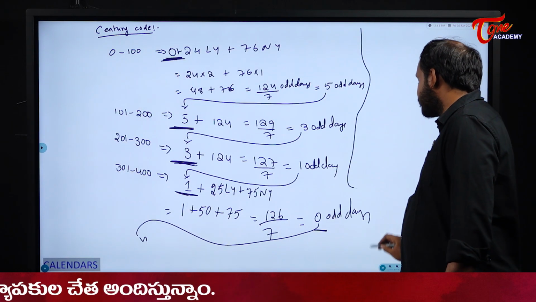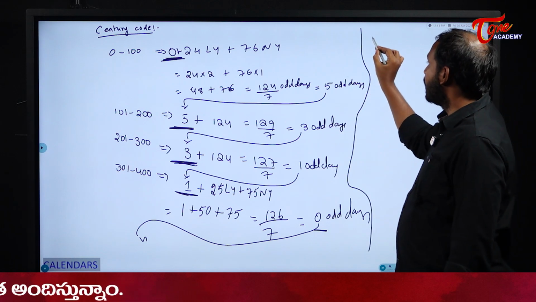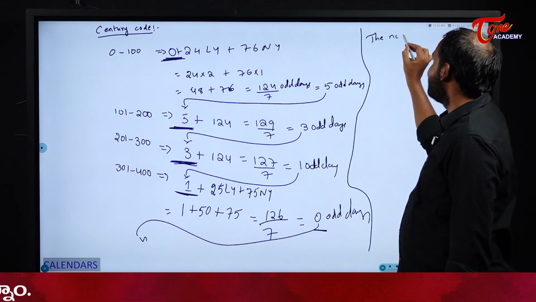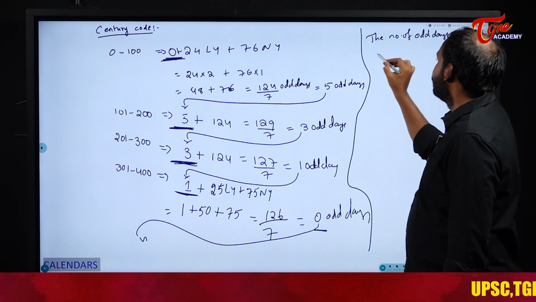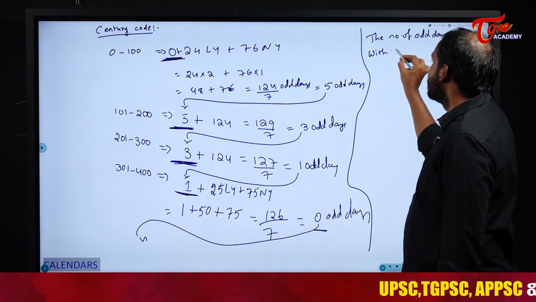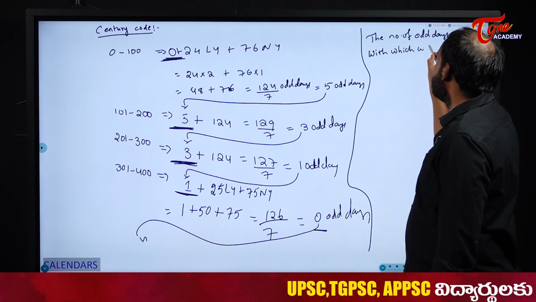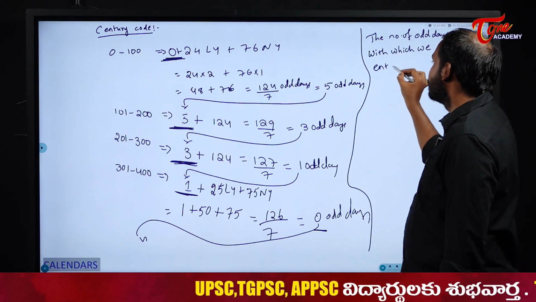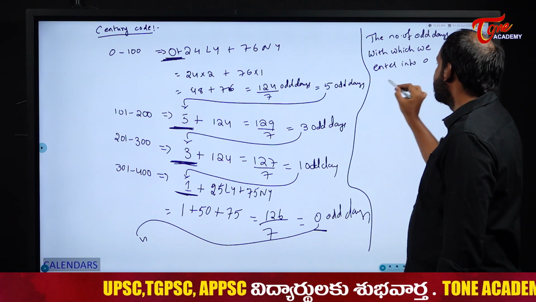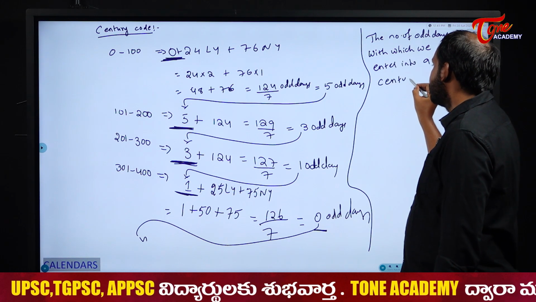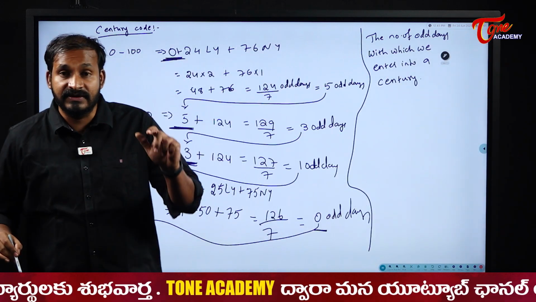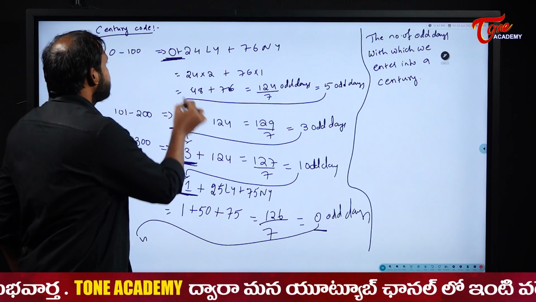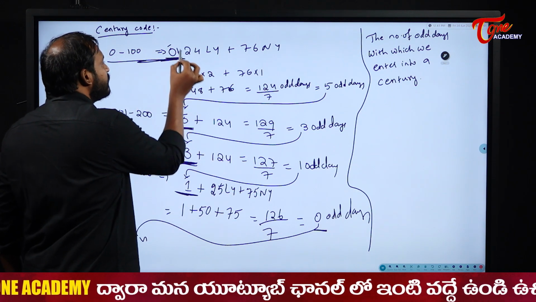Century code means the number of odd days with which we enter into a century. Not the odd days generated in that century, but the odd days with which we are entering. That means the century code for 0 to 100 is 0.